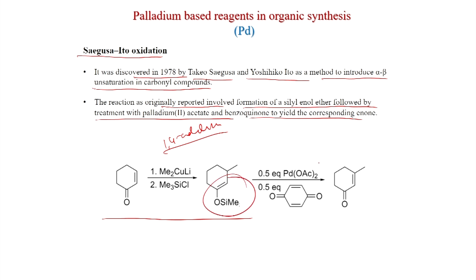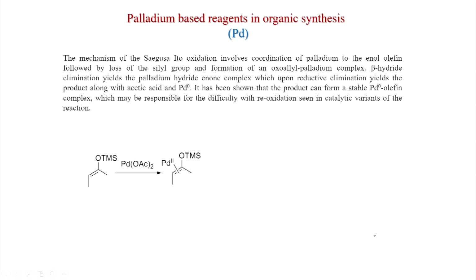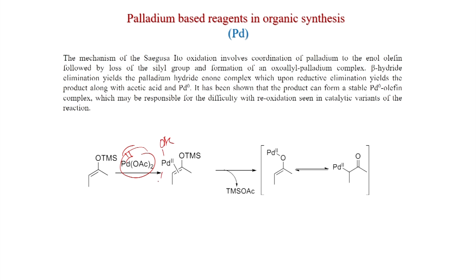And now, if you put palladium acetate 0.5 equivalent and the oxidant, 0.5 equivalent para-benzoquinone, then you get the enone. The mechanism is that the palladium acetate reacts first by coordination, and remember here palladium(II) is present, and after that 2 acetates are there. One acetate will eliminate like TMS acetate, so now 1 acetate. Now, this oxygen will coordinate with palladium. First the oxo-allyl palladium complex will form.